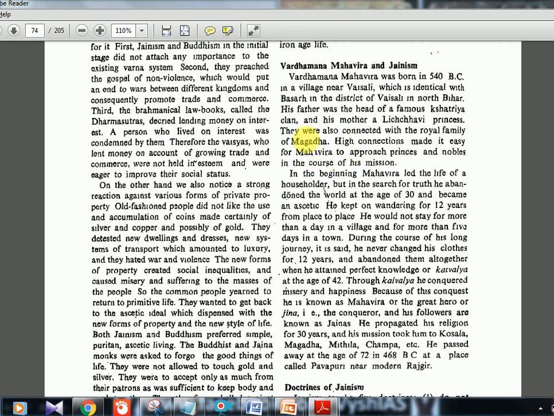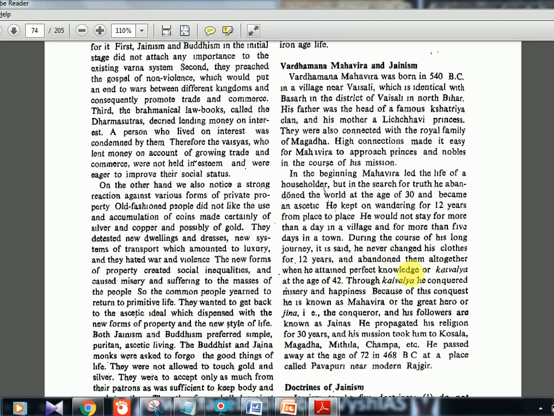Okay, so this is about his birth. The Lichavi princess is the mother, Vaishali is the place, and 540 BC is the timeline. Around 30 years of age, I think he left the house. Till then he was living a normal life only. At 30 he left his house and wandered for about 12 years, and at the age of 42 or so, he got perfect knowledge, like nirvana, enlightenment.